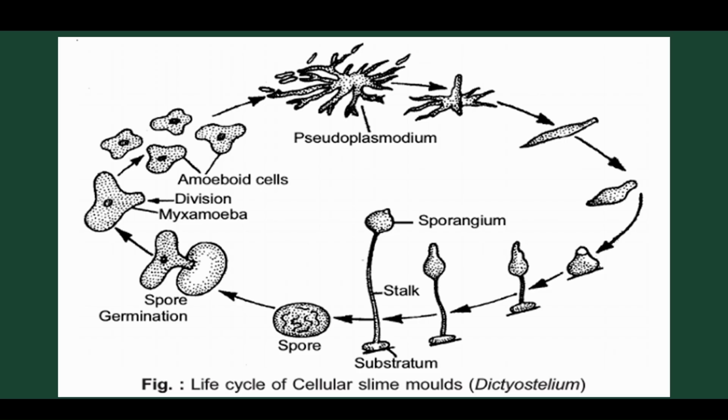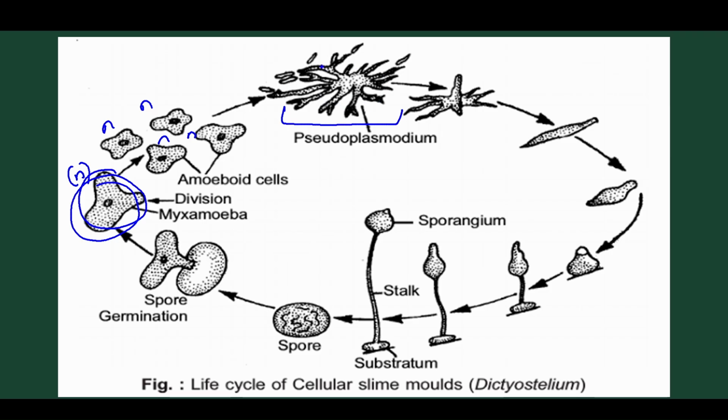So let's discuss this particular life cycle. Here we find the actual myxamoeba present, a single cell. They divide mitotically and repeatedly; it is haploid. They form many amoeboid cells. When conditions are unfavorable, they aggregate with the help of an acrasin chemical, cyclic AMP.